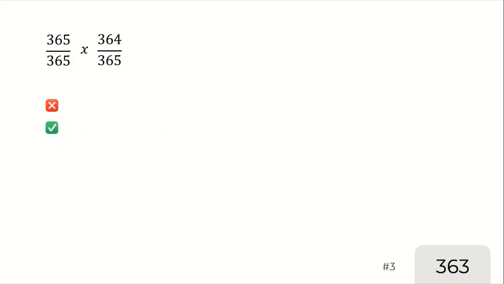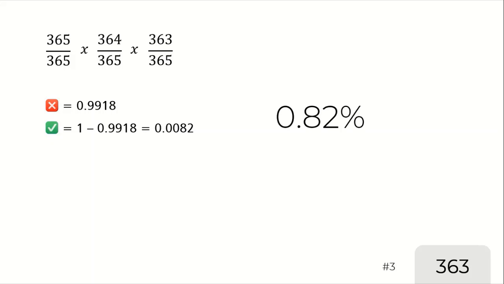Bring in person number 3. We multiply by 363 over 365. So the odds is 0.9918, and the probability that two people share their birthday is equal to 0.0082, or 0.82%.